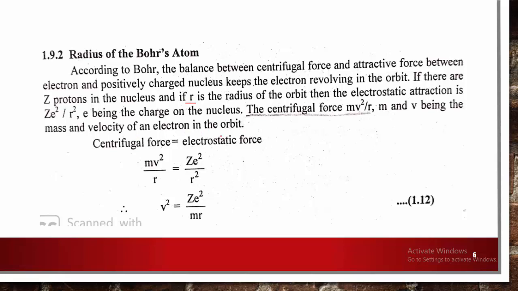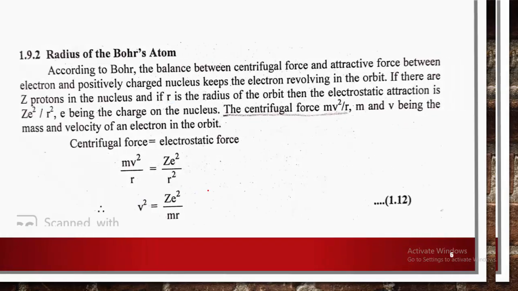We equate the centrifugal force and the electrostatic force. We can write mv² upon r, which is the centrifugal force, equal to Ze² upon r², the electrostatic force. Simplifying, v² is equal to Ze² upon mr, which is the one thing.